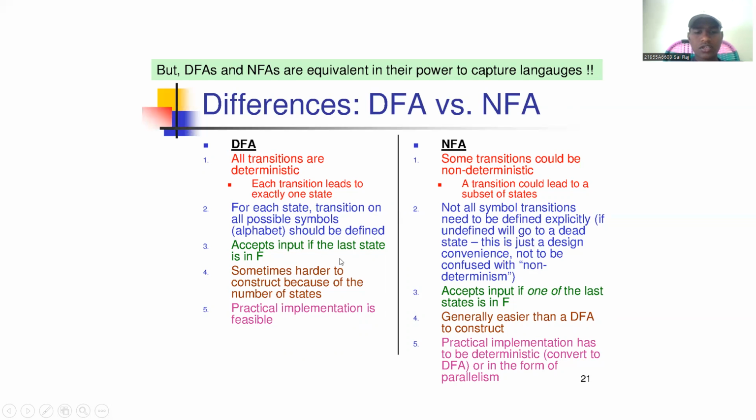A DFA accepts input if the last state is in F. An NFA accepts input if one of the last states is in F. An NFA is sometimes harder to construct because of the number of states, but generally easier than a DFA to construct. Practical implementation is feasible; practical implementation has to be deterministic, so convert to a DFA or use parallelism.